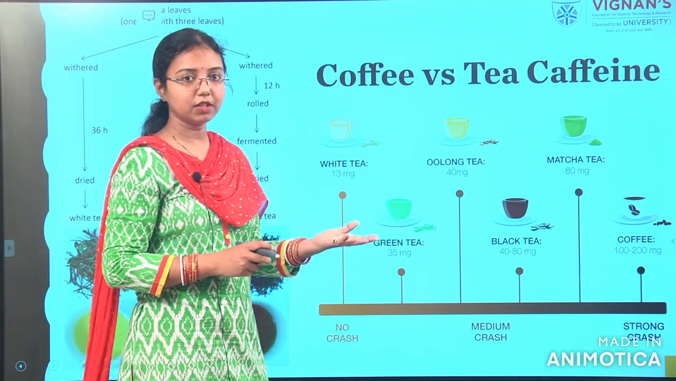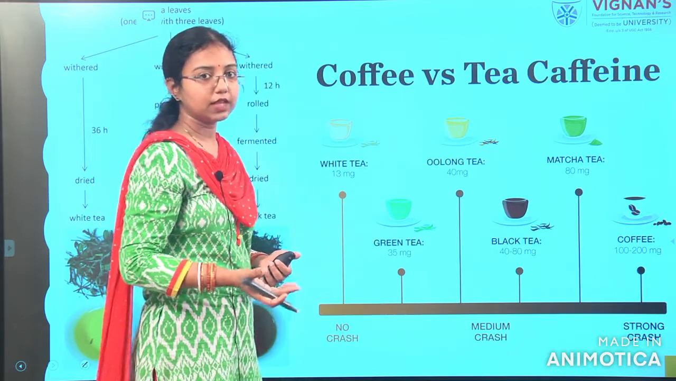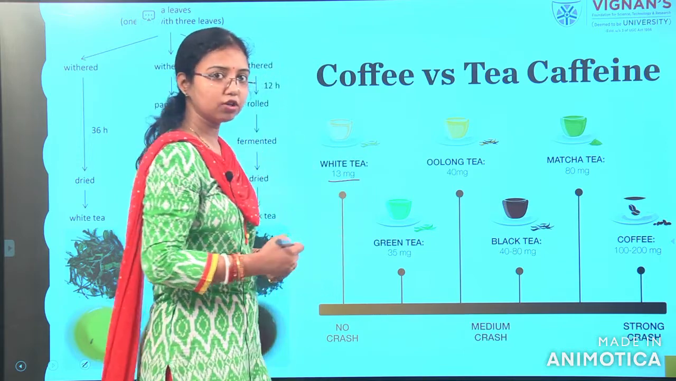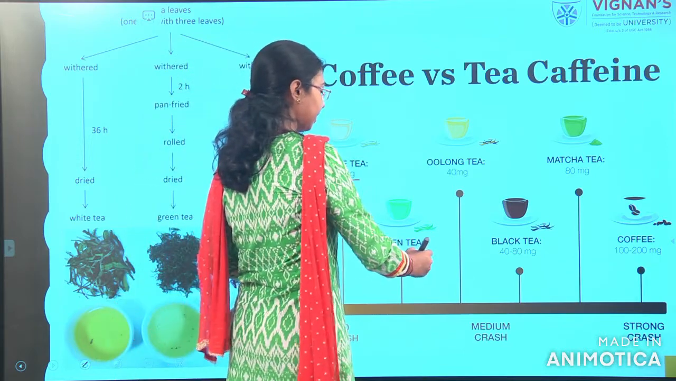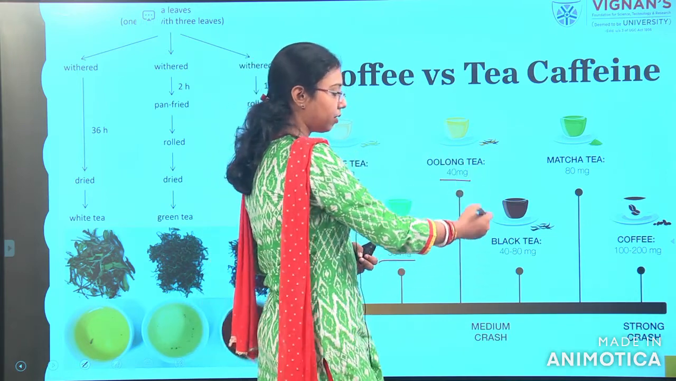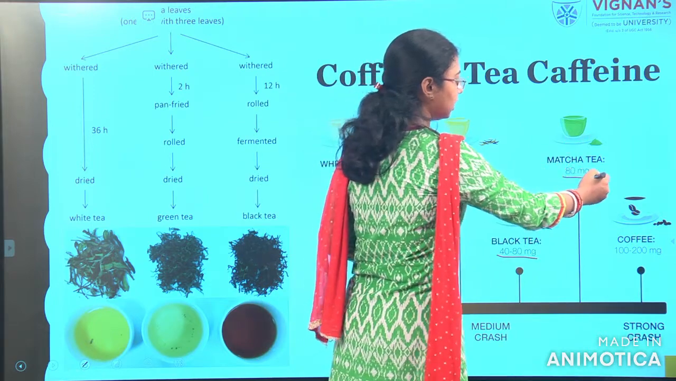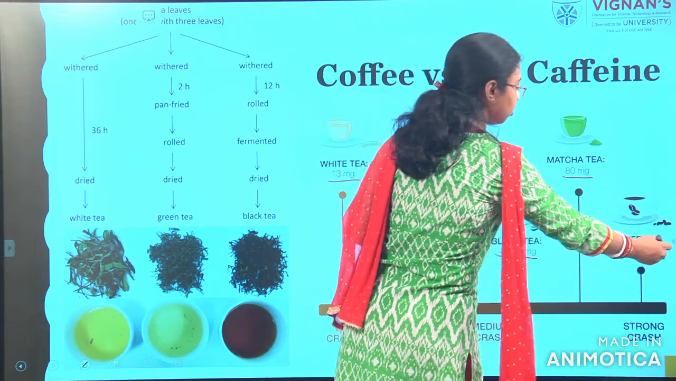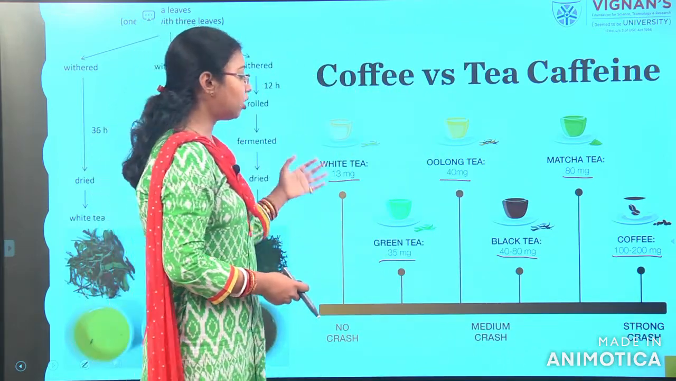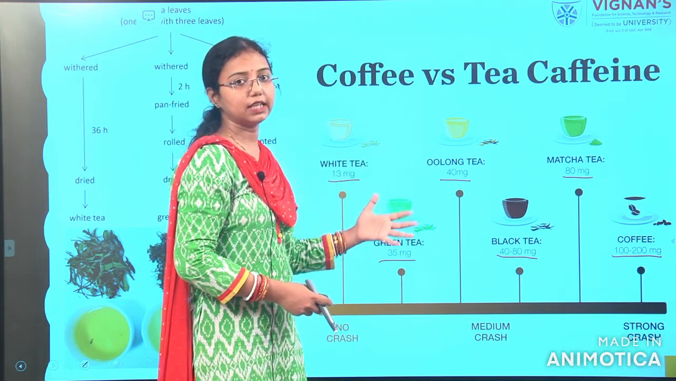Compared with coffee, if we take white tea, the caffeine content is only 13 mg, whereas green tea has 35 mg, oolong tea 40 mg, black tea 40 to 80, matcha 80, whereas coffee has 100 to 200 mg. So you can understand, the more the fermentation proceeds, the more the caffeine content increases in the tea leaves.